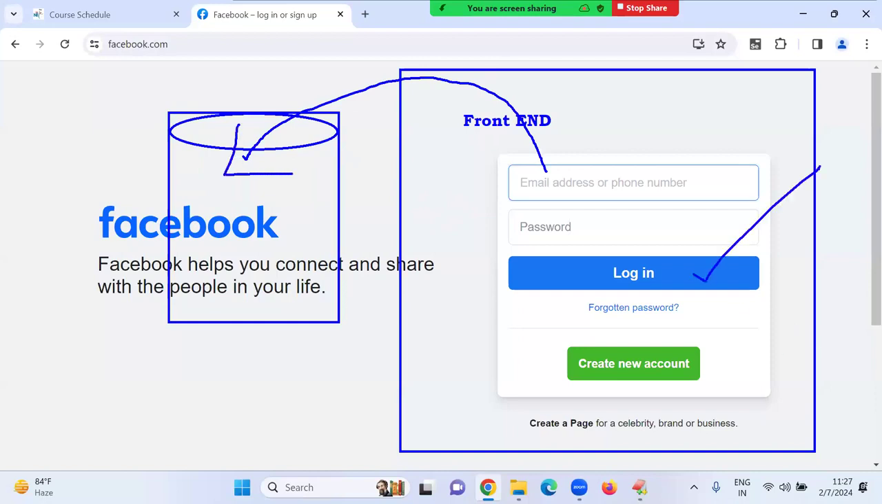If it is available, login will be successful. If not available, we simply get an error message. Who will take care of that? Being a developer, we have to take care of those things. So how to check it? Those things I am explaining.